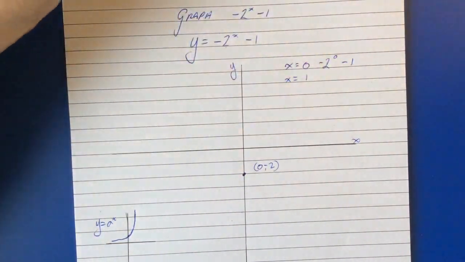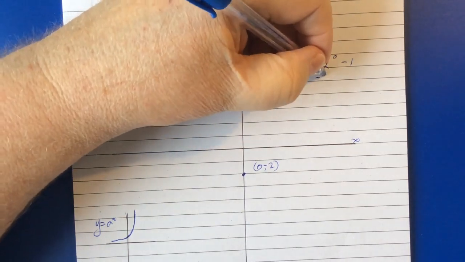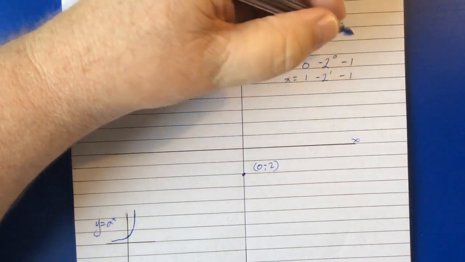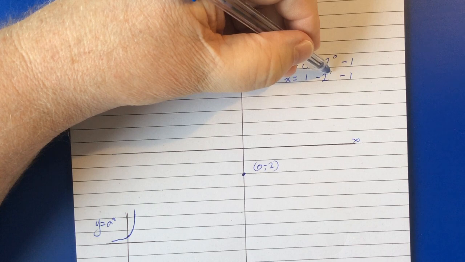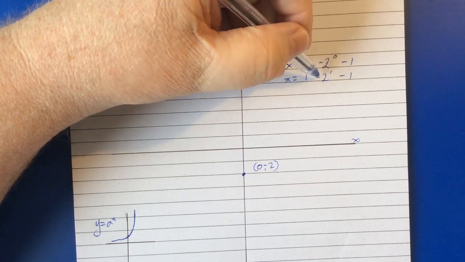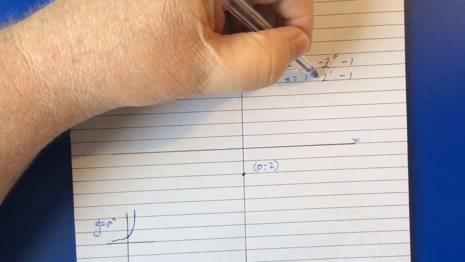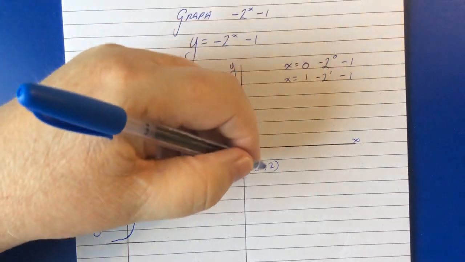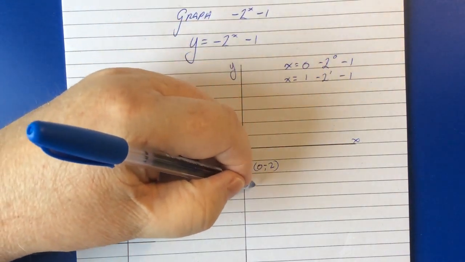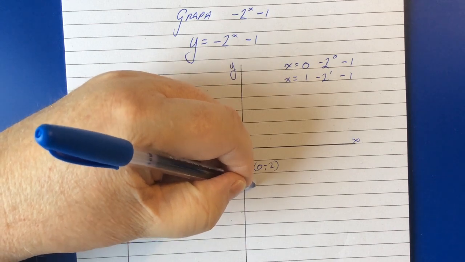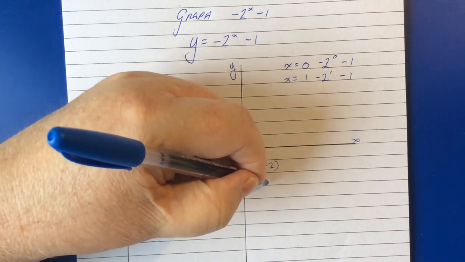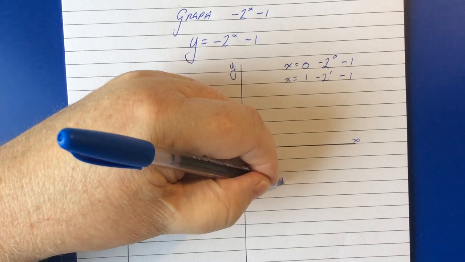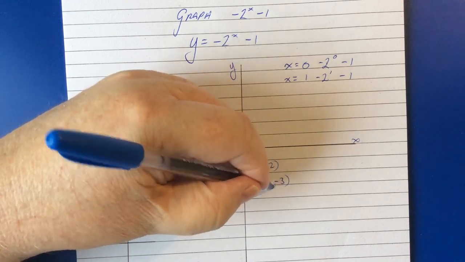Okay, so let's put another value into this. We'll put 1 into this. And so it is negative 2 to the power of 1 minus 1. 2 to the power of 1 is 2. Make it negative. Minus 1. Negative 2 minus 1 is negative 3. So here we go. We've got 1, negative 3 here. So we've got another point.